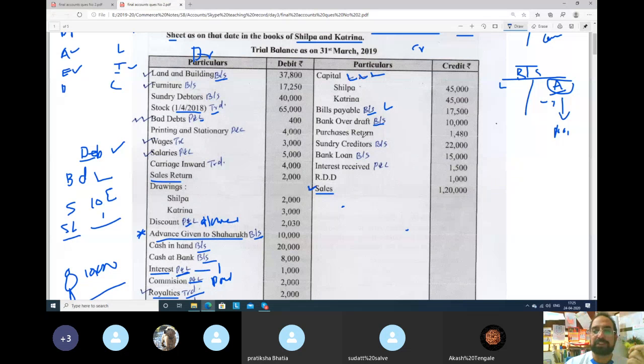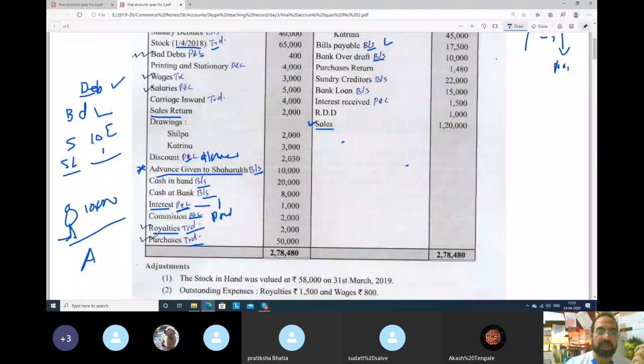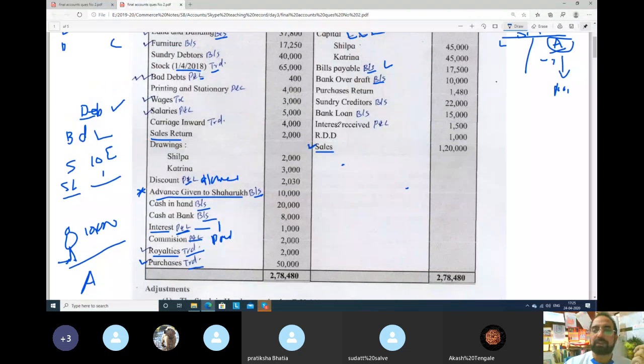Whenever there will be purchase return, yesterday also I told you, purchase return means you will make a tick to purchase. See here, I have already done 1 tick to purchase, right? Sundry creditors means opposite of debtors. Like here, sundry debtor is asset. Why is it an asset? You sold goods on credit, now you have to receive money, so it's your asset. Iska opposite is sundry creditors. Sundry creditors means you purchased goods on credit and now you have to pay them. So when you have to pay them, it means liability, it will go to balance sheet, liability side.